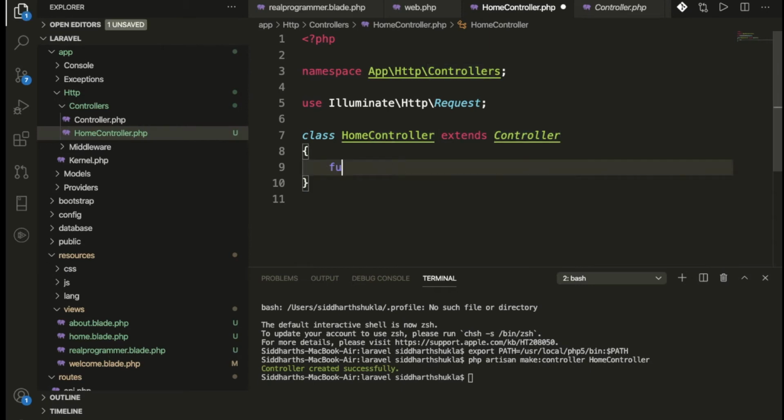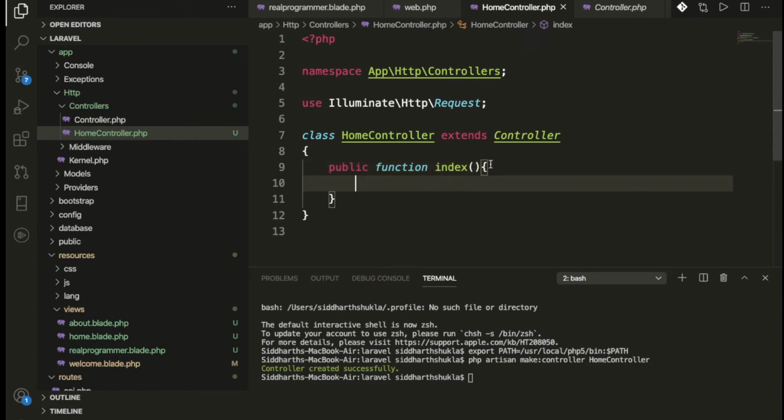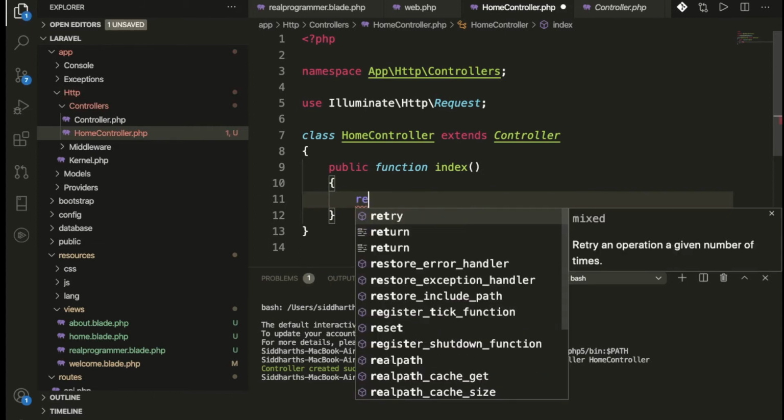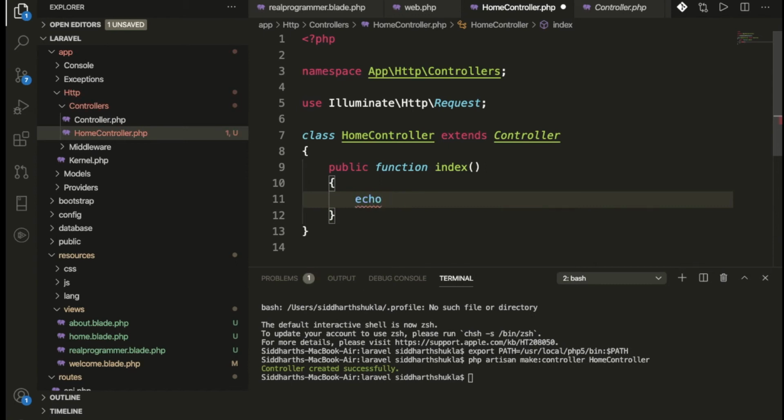Inside this controller, I am going to put a public function index. Here I can return or do anything; I am going to echo "welcome to real programmer Laravel 8 series".